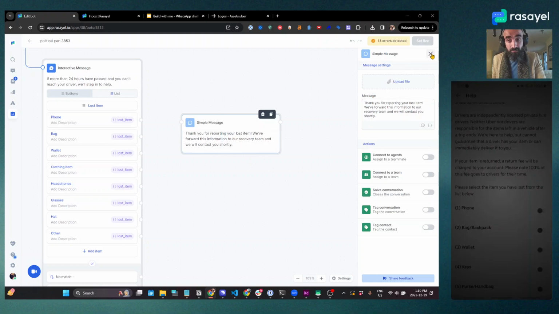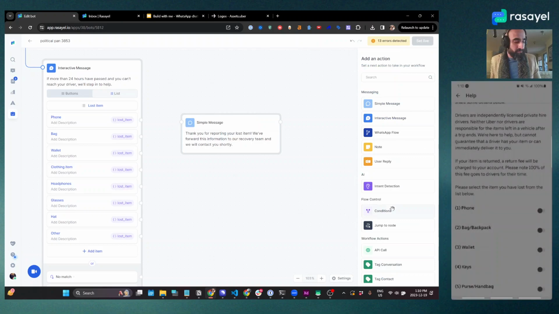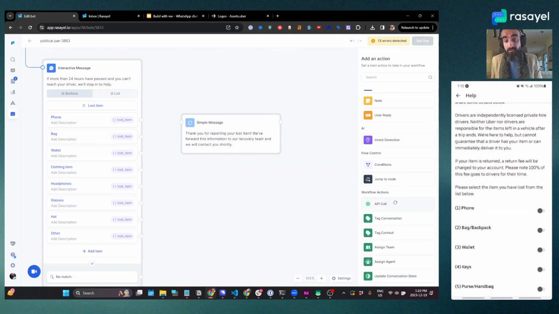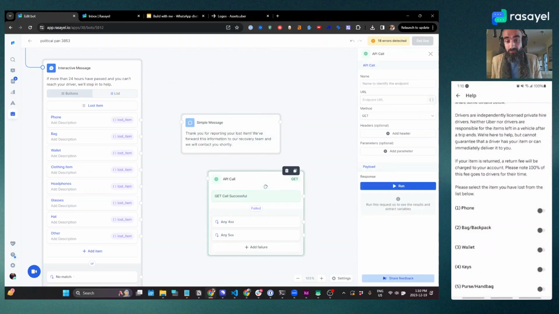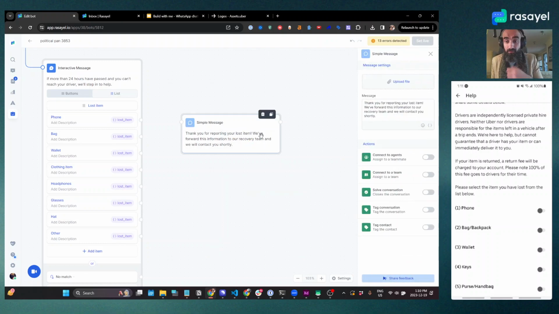Now you can do quite a lot more. You can, for instance, make an API call to a ticketing system and give them a ticket ID. So you can drag an API node here, get a ticket ID, and then return it to them. But again, for the purposes of this session, we're not going to do that. We just want to work with the basic nodes. Okay, so now I've got this.